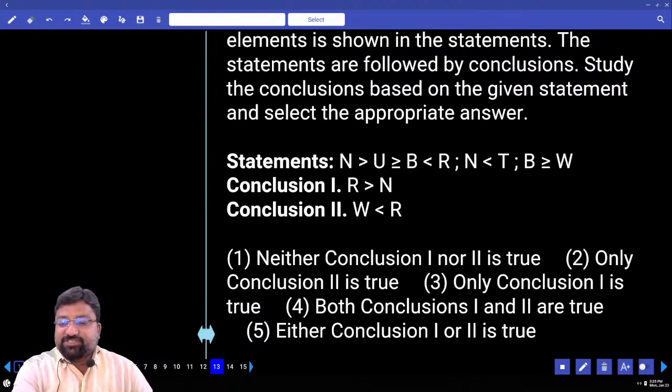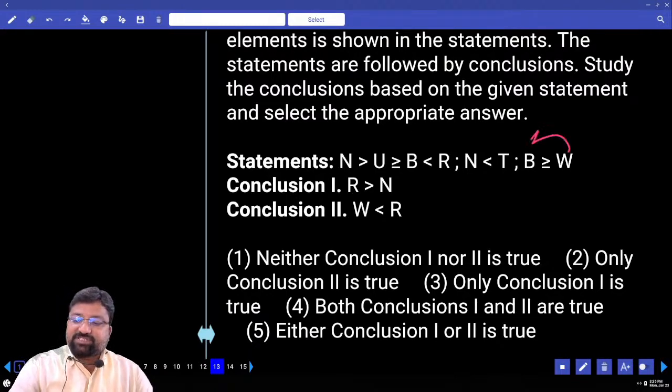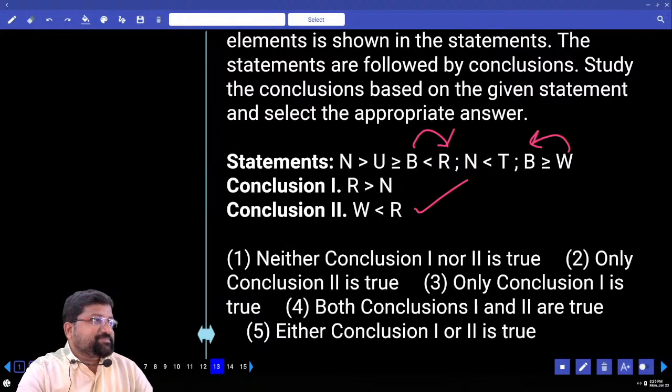From where to where should we go? First W to B, B to R. W to B, W less than or equal to, no problem. B less than or equal to, less than. What's the answer? Less than. Done. Just by observing, practice exactly the same way.